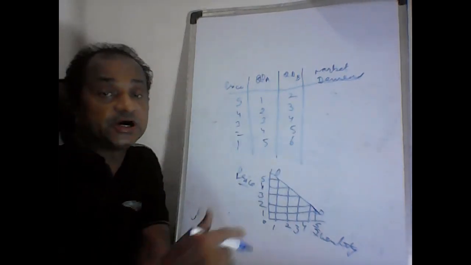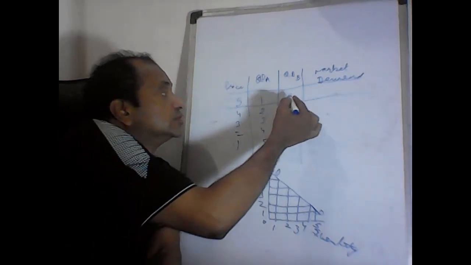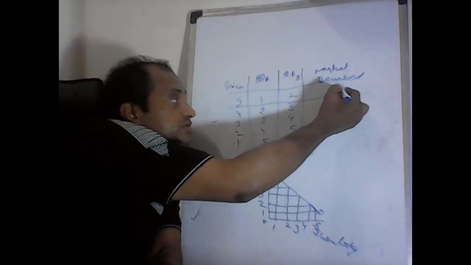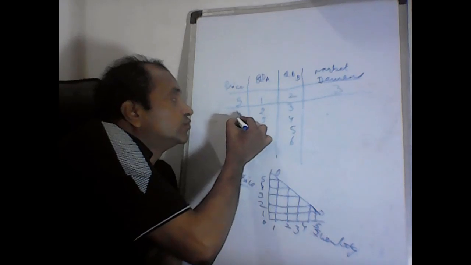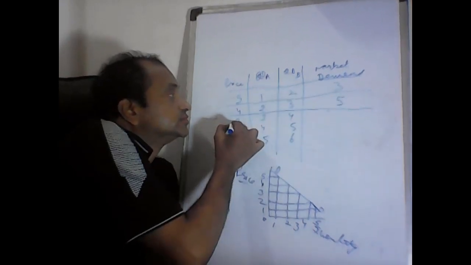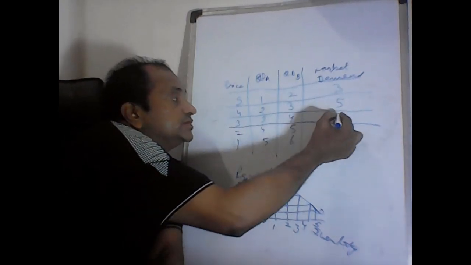So market demand becomes a schedule of, when the price is 5 rupees, the quantity demanded is 1 plus 2 which is 3. When price is 4 rupees, the quantity demanded becomes 5. When the price is 3 rupees, the quantity demanded is 7.